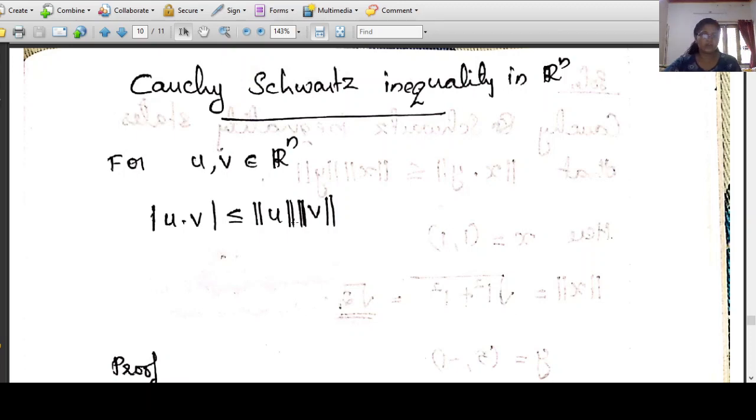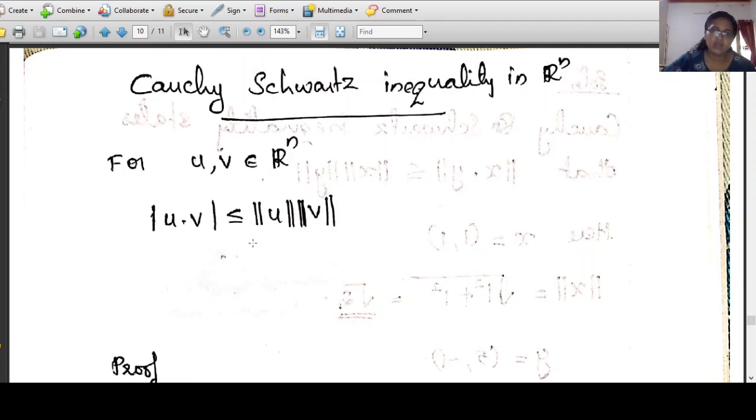Length of u can also be written inside two vertical lines, and length of v can also be written inside two vertical lines. Here I have used double vertical lines on both sides of u and both sides of v. Instead of double vertical lines, you can use single vertical lines, but then we get confused between modulus and length. To avoid that confusion, on the left hand side it is modulus, and on the right hand side, to denote length, I have used double vertical lines.